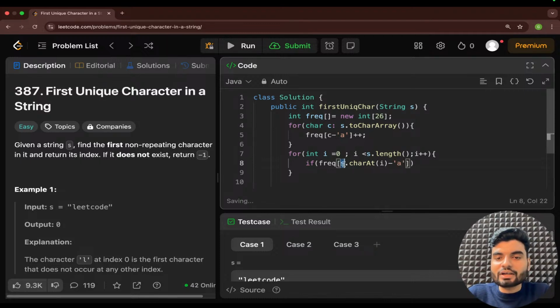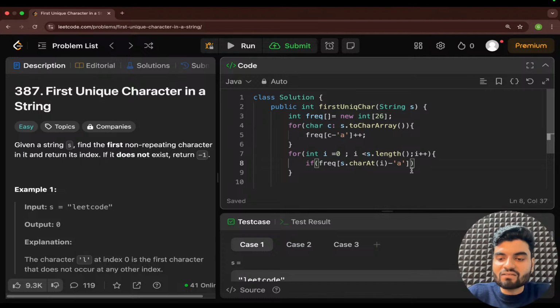Because right now you're converting that particular character again to the ASCII code and then to the index, right? So for example, if you are getting C as the character, the ASCII value of C will be 99, and 99 minus 97 becomes 2. So you're targeting the second index, and in our representation the second index was pointing to C, right?